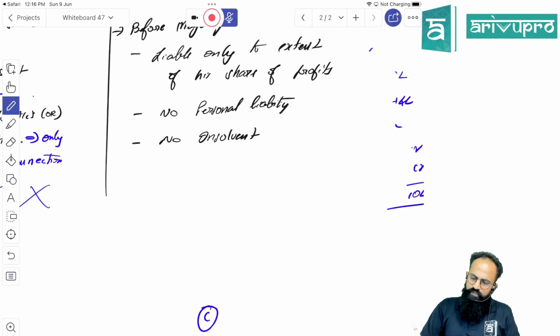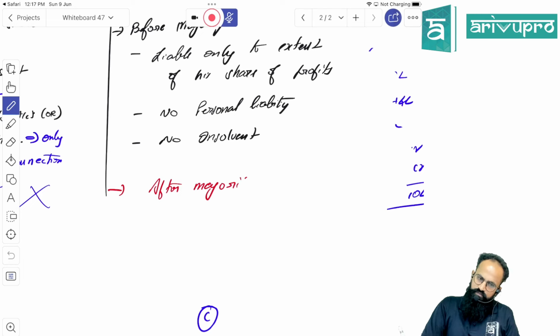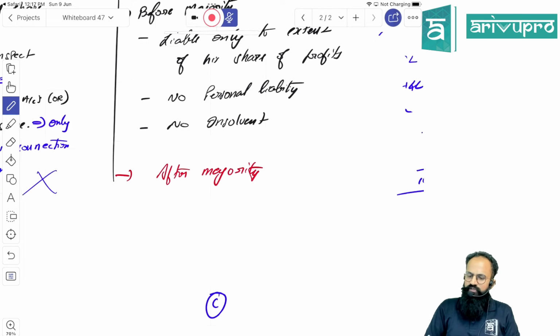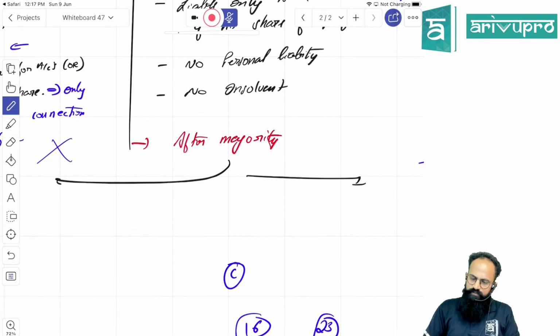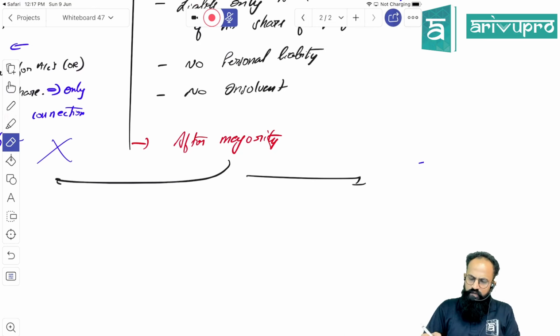What will happen to his liability after majority? Now you need to take a decision. What is the decision? Whether you continue to become a partner or you want to exit. Within what time? Remember, this can be a possible question.